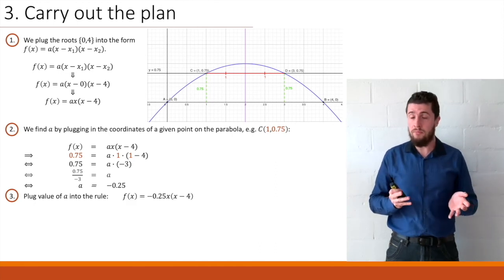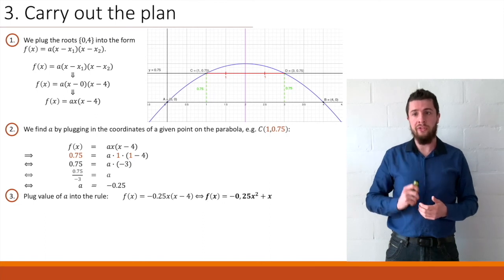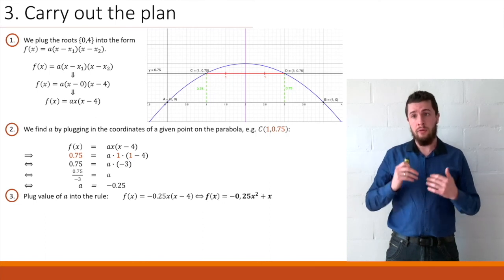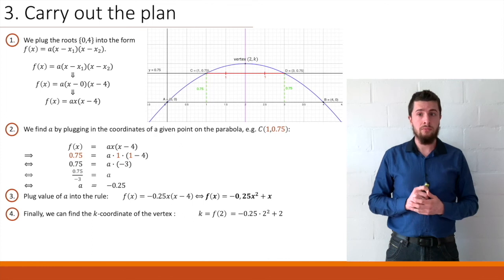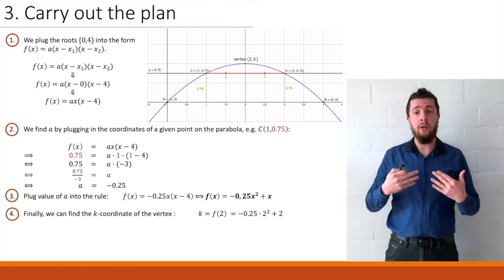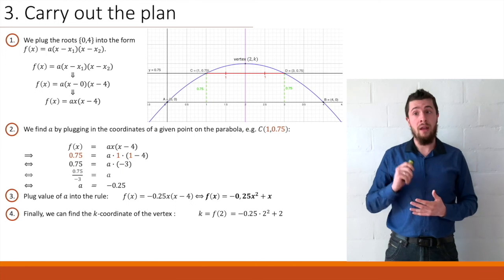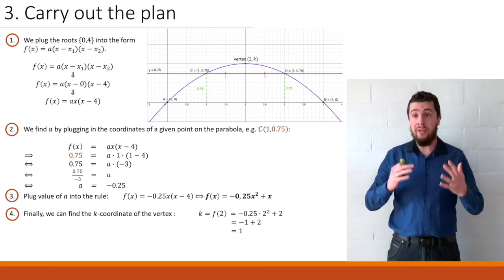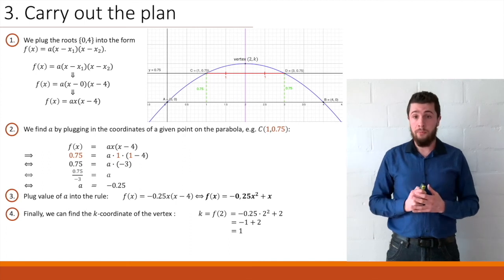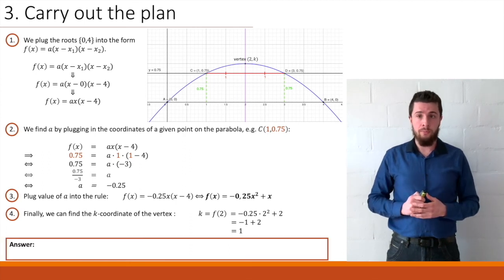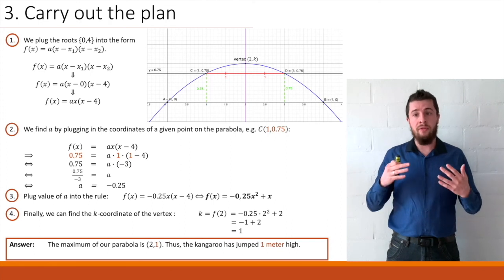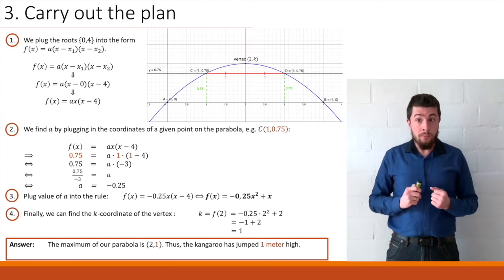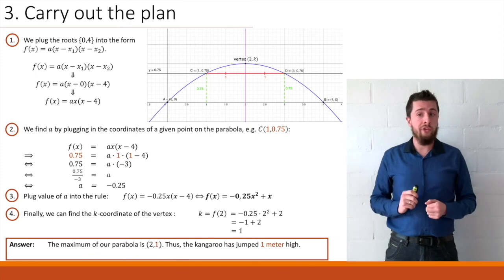Are we done yet? No, because we still need to find the value of k of our vertex. How do we do that? As we've said, we'll be doing f of h, and in this case, h equals 2. So we'll be calculating f of 2. And we end up with k equals 1. And now we have all the information we need to formulate our answer. So we'll use a full sentence. First of all, we know that the maximum of our parabola is 2, 1. Thus, the kangaroo has jumped 1 meter high.